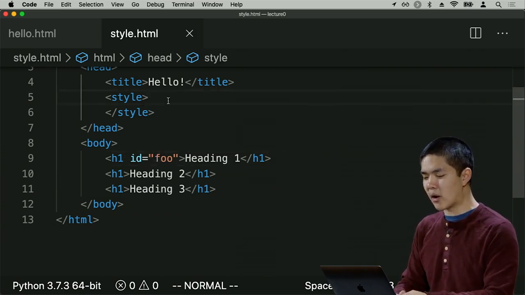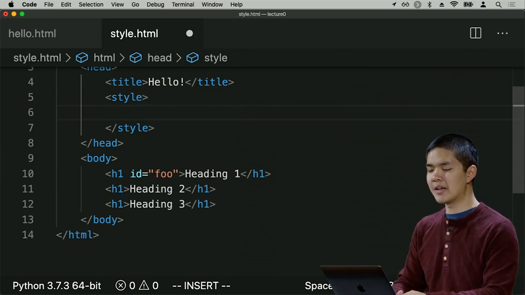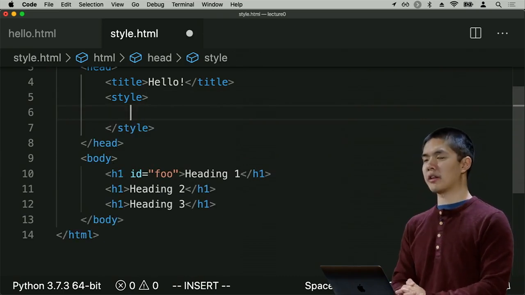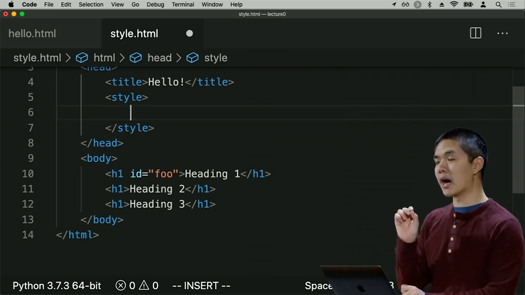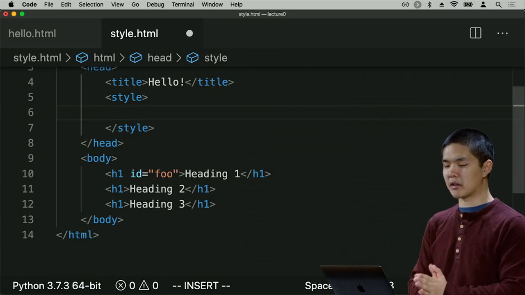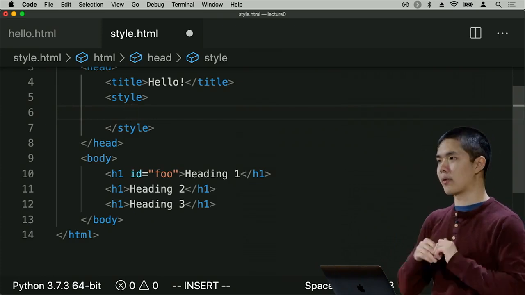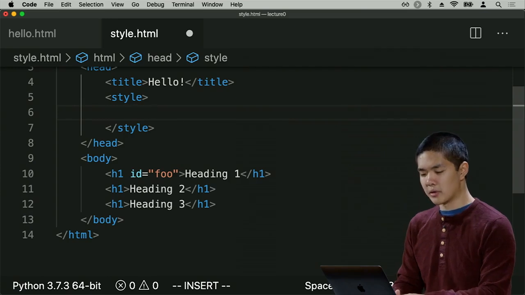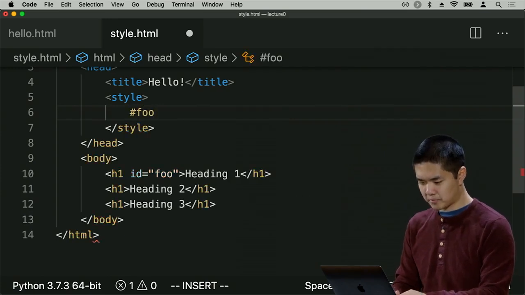And in particular now, in the style section of my web page, instead of styling all h1 elements, I only want to style the element that has an ID of foo. IDs are by definition unique. There can only be one element in this page that has an ID of foo, otherwise it's not valid HTML. And so in order to do so, we're going to use hashtag foo.